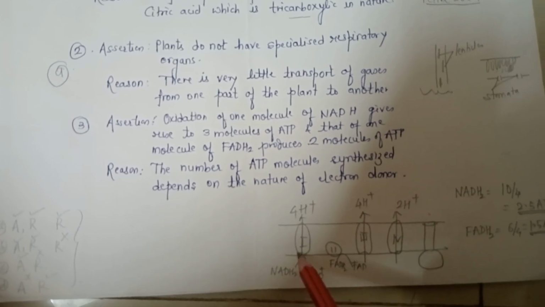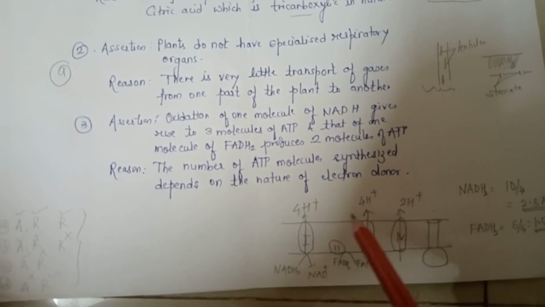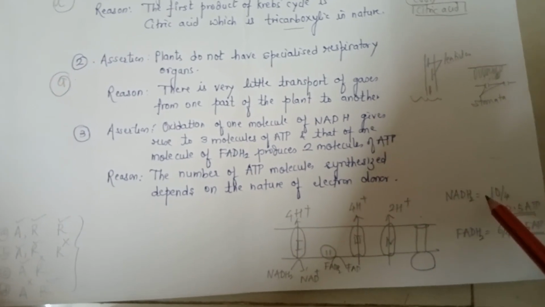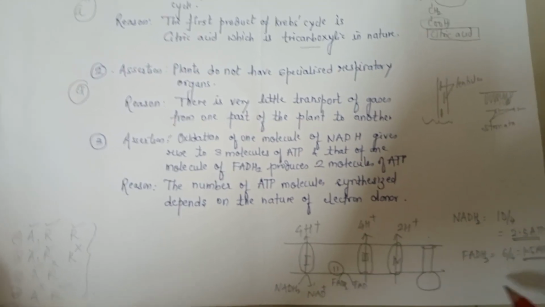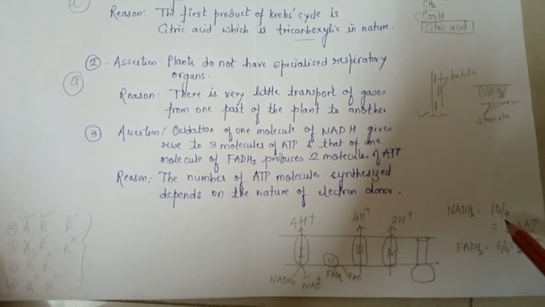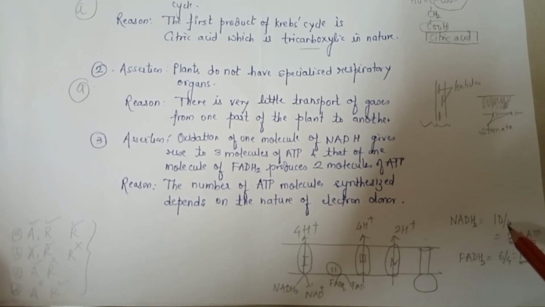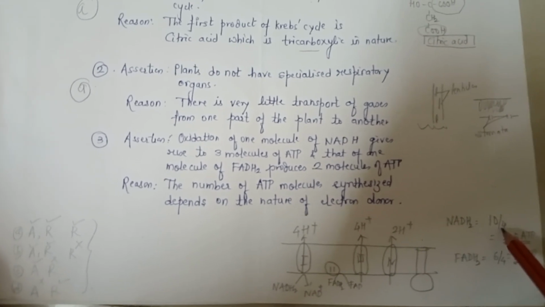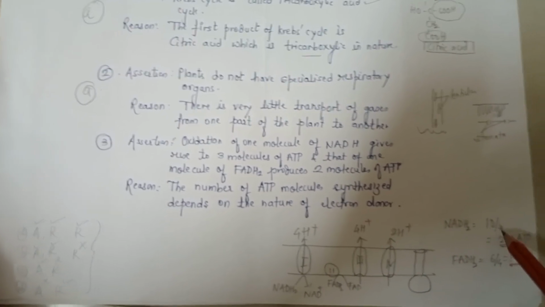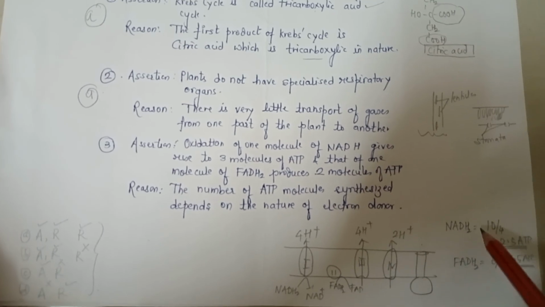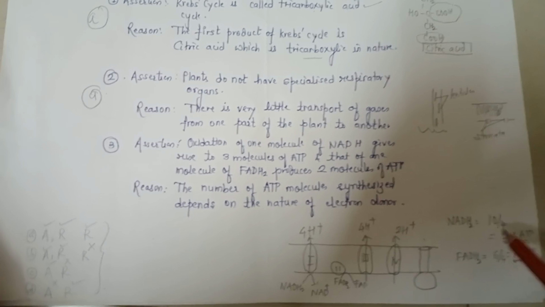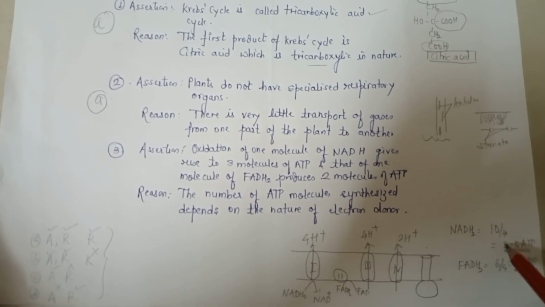So with the oxidation of NADH2, the total number of protons pumped will be 4 plus 4 plus 2, that is equal to 10. Now, as per the NCERT, we are aware that 1 ATP is produced by the pumping of 4 protons. This we have to refer to the latest NCERT where they have given 4 as the number of protons. So if we divide 10 by 4, we get approximately 2.5. We can assume it as a round figure of 3.